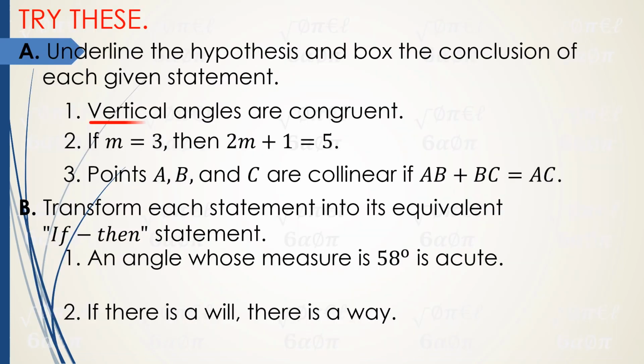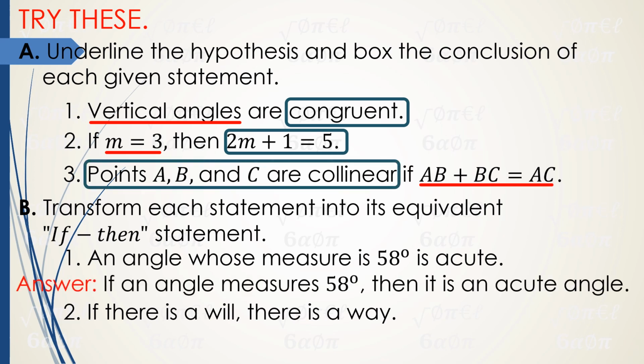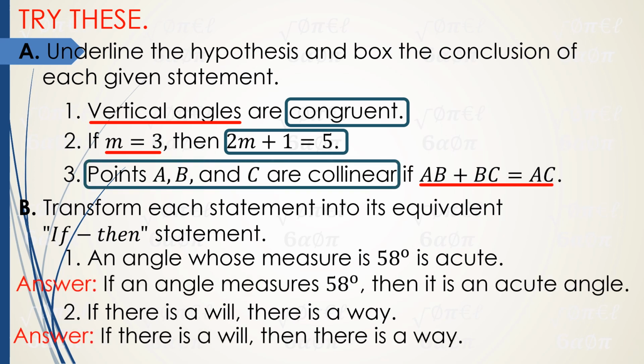Let's check your answers. Here are the correct answers for try this. Please give 2 points each for letter B, the creating or constructing or transforming of the if-then statement, to make it 10 points. So I hope you got a perfect score of 10, but if not, please review where we made mistakes. The if and the then should not be underlined because, as said earlier, they are not part of the hypothesis and the conclusion.